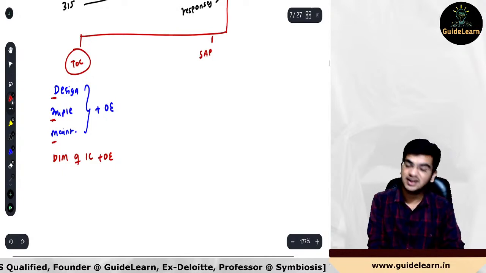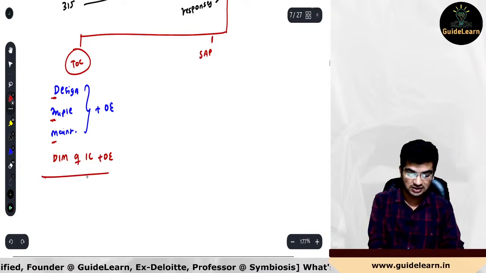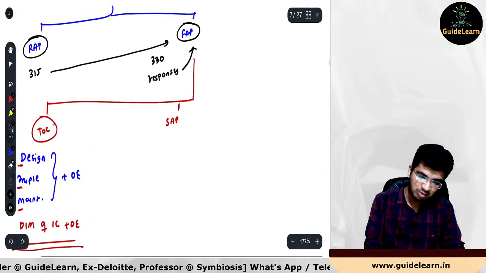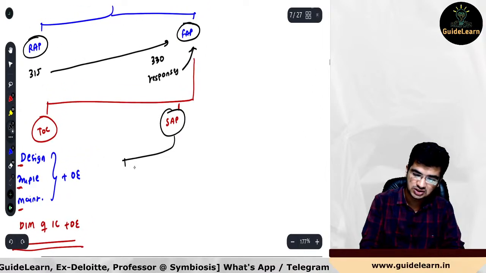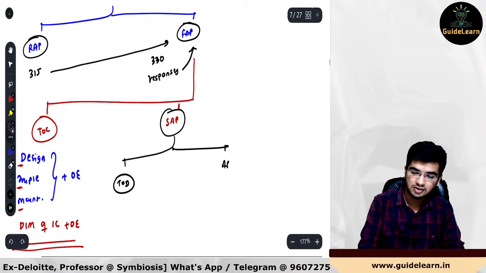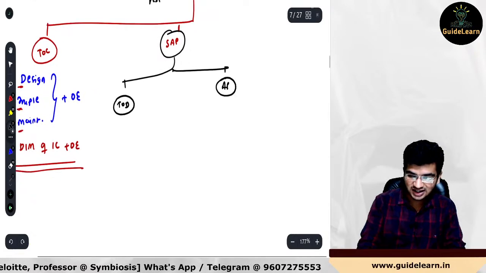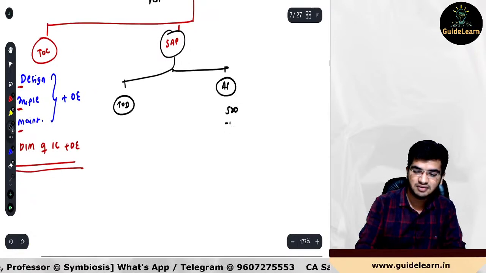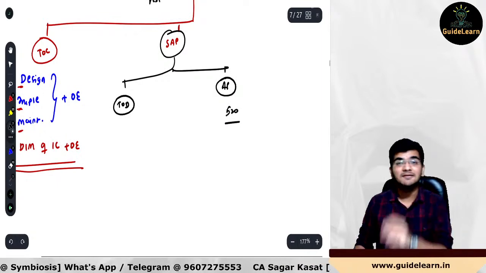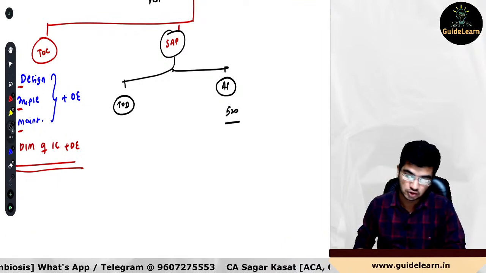DIM of IC, internal controls plus operating effectiveness. I hope you guys are clear. Next one, in substantive audit procedure, we will be performing two types of substantive procedures. One, it is test of details, and another one, it is analytical procedure. So analytical procedure is dealt by SA 520, where we talk about that this is nothing but study of plausible relationship between the financial and non-financial information.